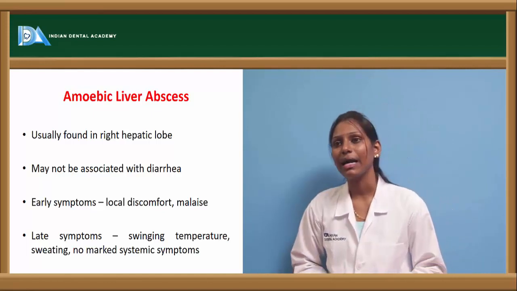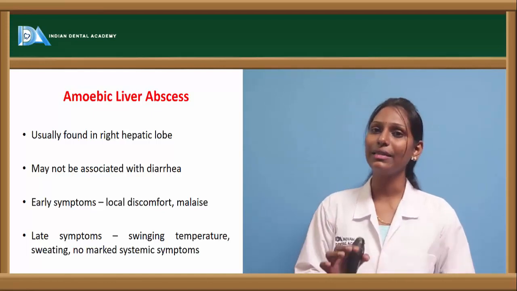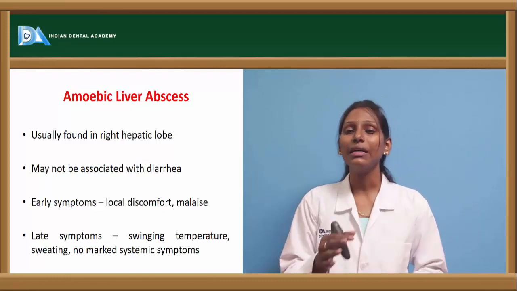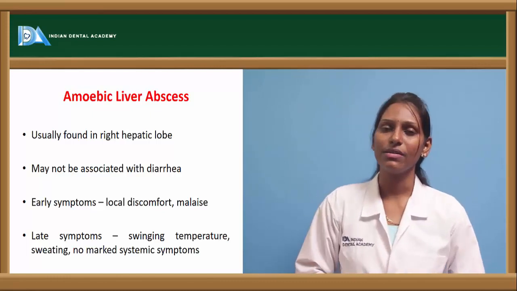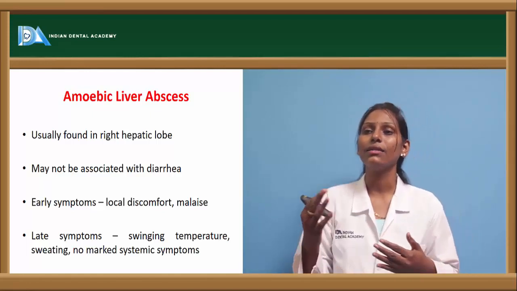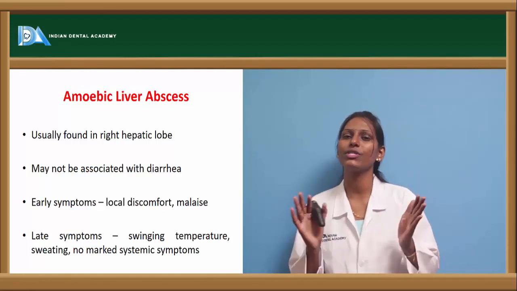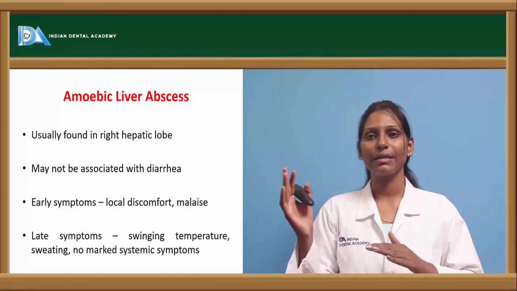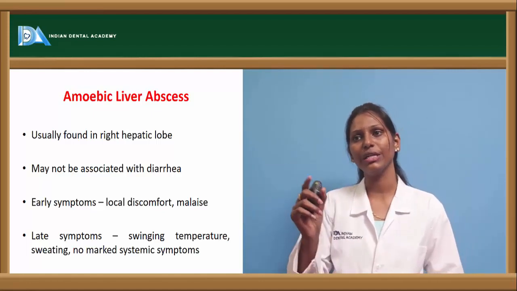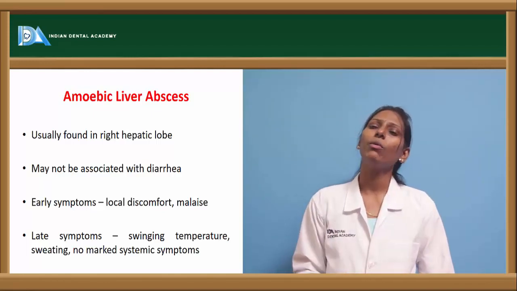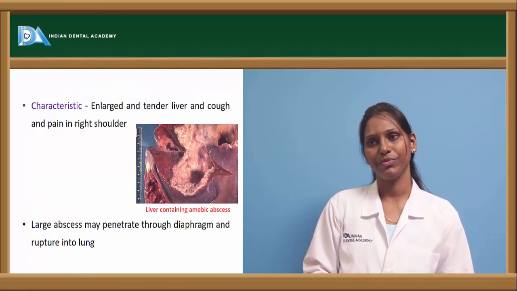Coming to amoebic liver abscess, it is usually found in the right hepatic lobe and it may not be associated with diarrhea. The early symptoms of amoebic liver abscess are local discomfort and malaise, and late symptoms include a swinging temperature. Temperature can rise in some cases, fall down, and again rise. So there will be a swinging type of temperature in amoebic liver abscess. The patient will have sweating. However, no marked systemic symptoms are seen.